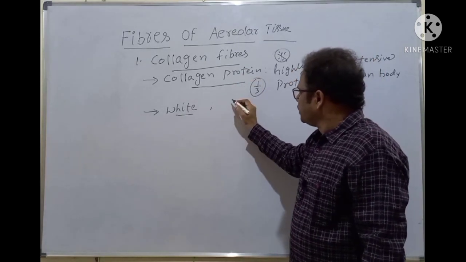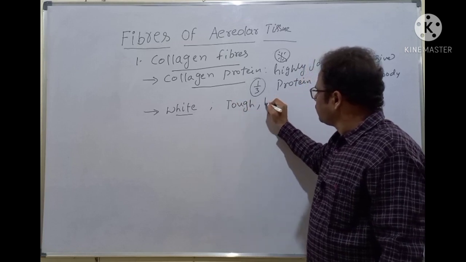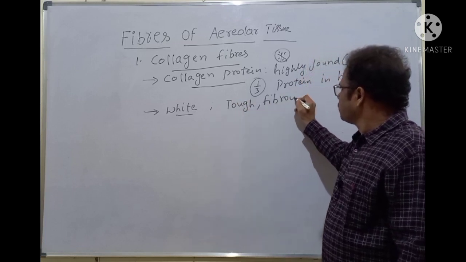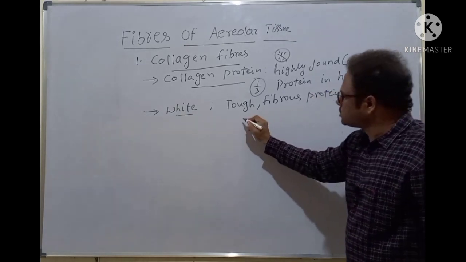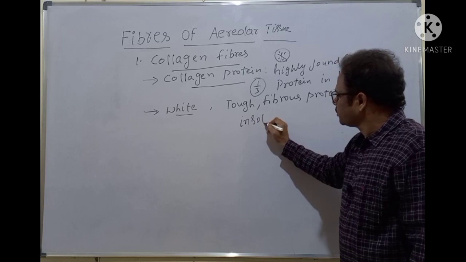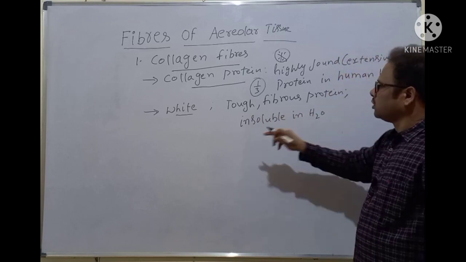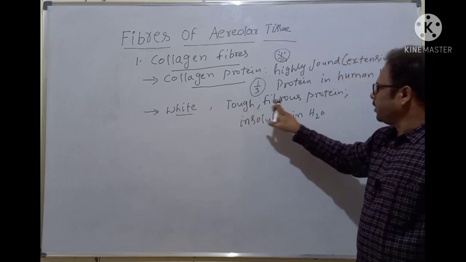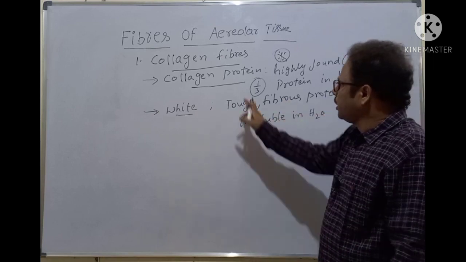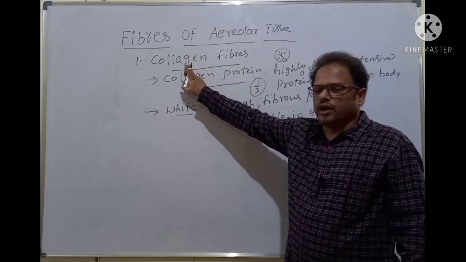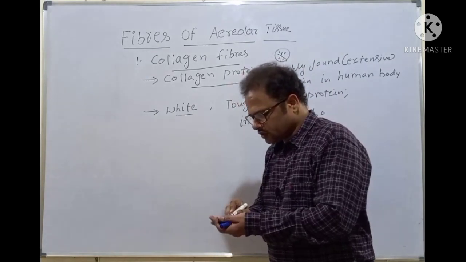And collagen protein is a tough, fibrous protein which is insoluble in water. White in color, tough and fibrous protein, insoluble in water. This collagen protein forms the collagen fibers.